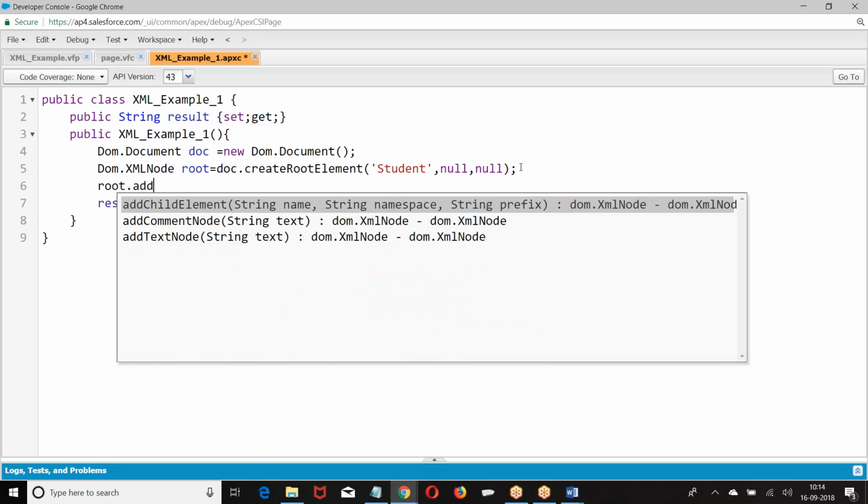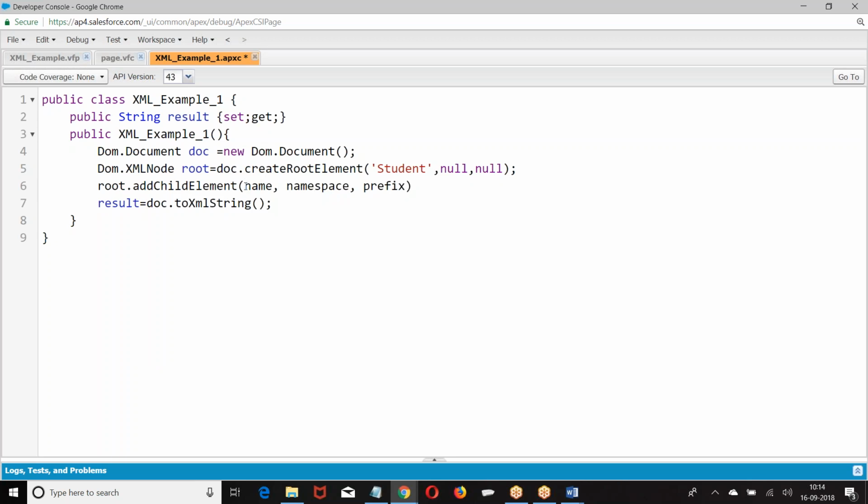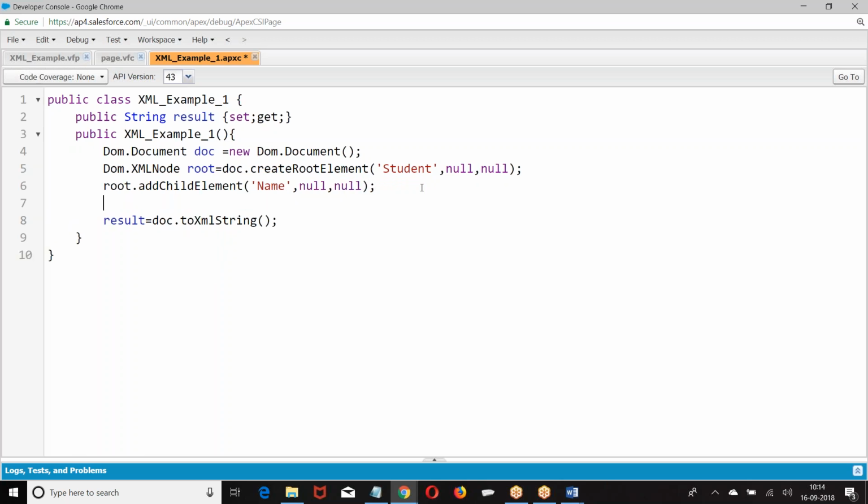Root dot addChildElement. So what am I giving? Name. Then I go root dot addChildElement.